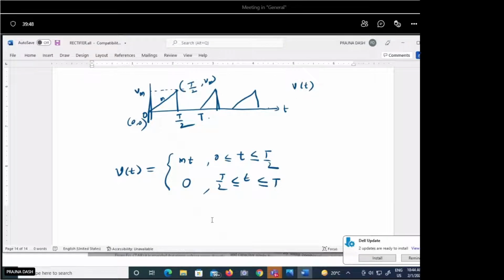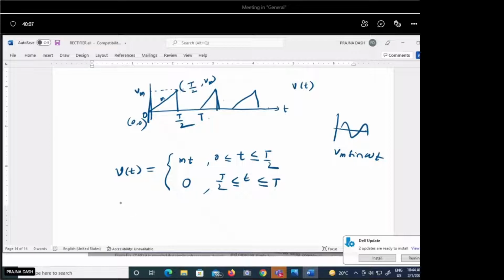Now the waveform is represented mathematically like this, just like the sinusoidal waveform. In the sinusoidal waveform, we represent it as Vm sin omega t. In this way, we are representing the mathematical notation, so for this waveform we represent it like this.